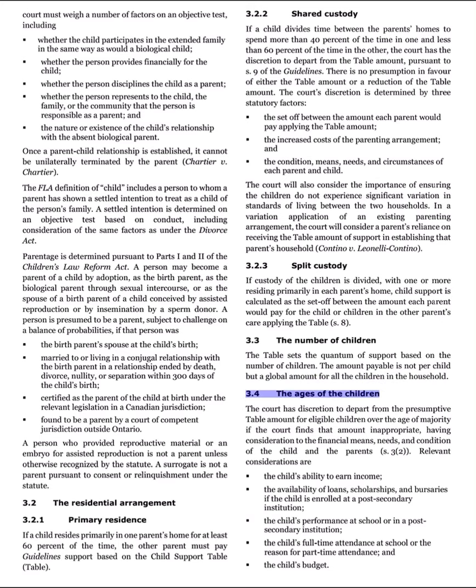3.4 The ages of the children. The court has discretion to depart from the presumptive table amount for eligible children over the age of majority if the court finds that amount inappropriate, having consideration to the financial means, needs, and condition of the child and the parents. S3.2. Relevant considerations are the child's ability to earn income, the availability of loans, scholarships, and bursaries if the child is enrolled at a post-secondary institution, the child's performance at school or in a post-secondary institution, the child's full-time attendance at school or the reason for part-time attendance, and the child's budget.